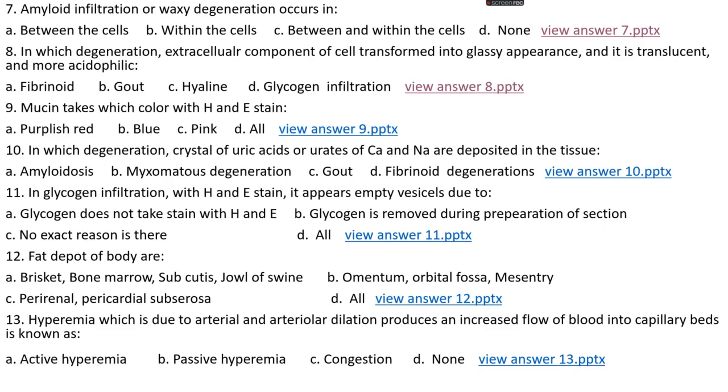Okay, question number 9. Mucin takes which color with H and E stain? Option A, purplish red. Option B, blue. Option C, pink. Option D, all. The right answer is option B, that is blue color.